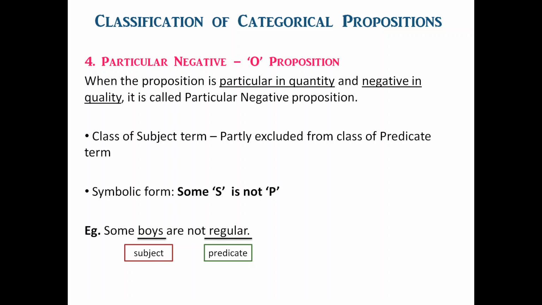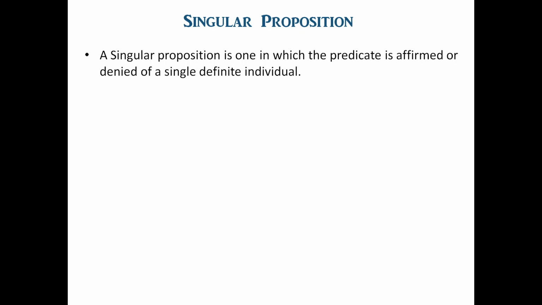Now we come to singular proposition. What is a singular proposition? It is one in which the predicate is affirmed or denied of a single definite individual. Here the subject term is a singular term in a singular proposition.